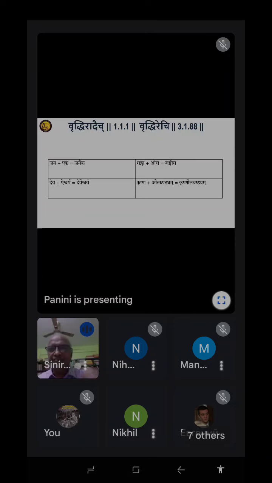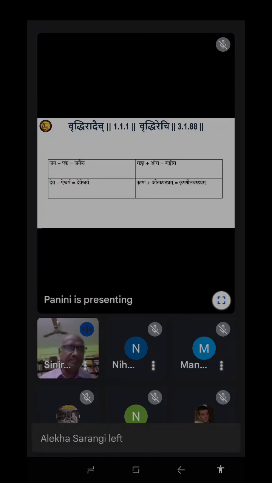It is applied when Vriddhi takes place, if followed by ech. Ech for E, O, AI, AU, all the four. Aich means only AI and AU. They are the Vriddhi vowels. Now Vriddhi takes place for both A and AA if followed by ech. Ech here means E, O, AI, AU. Look at the examples.